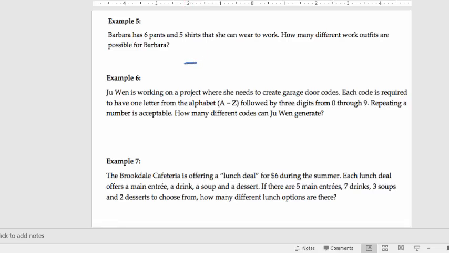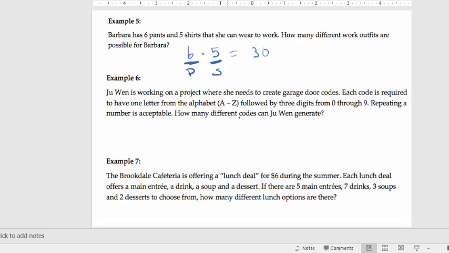I'm going to have a slot for the pants, and a slot for the shirts, and then I just determine how many choices I have in each of these slots. In the pants slot, I have 6 choices. In the shirt slot, I have 5 choices, and the counting principle tells me that I multiply these together to get 30 outfits.